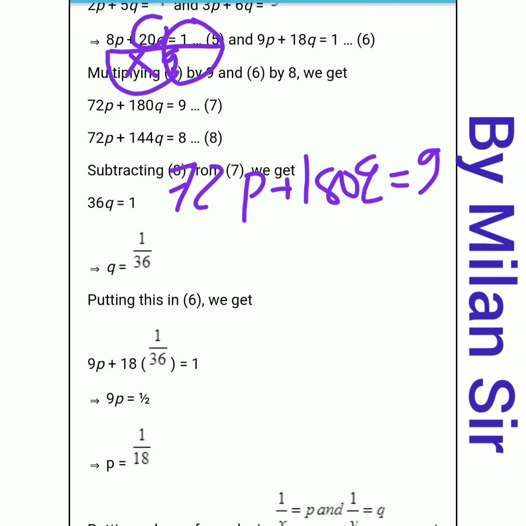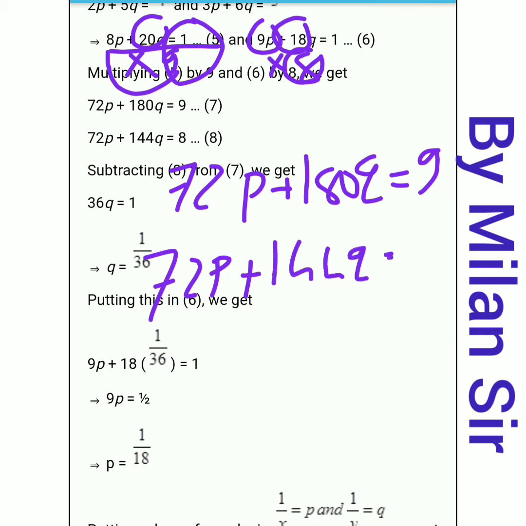Then equation number 4 we need to multiply with 8. So 9 8s are 72p. Now 18 8s are 144q and on the right hand side 8 1s are 8. Here we are using the subtraction process, so we need to change the sign. So here plus becomes minus.